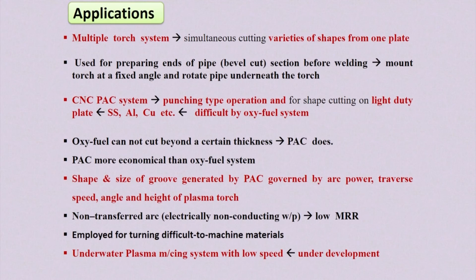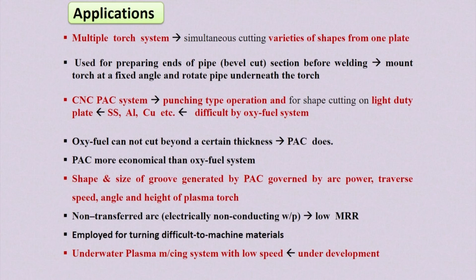When this workpiece is connected to a CNC system, it is called CNC operated plasma arc cutting system. This kind of CNC operated system is used for punching type operation and for shape cutting of light duty plates like stainless steel, aluminum, copper, etc., which are very difficult to cut by oxy-fuel system.